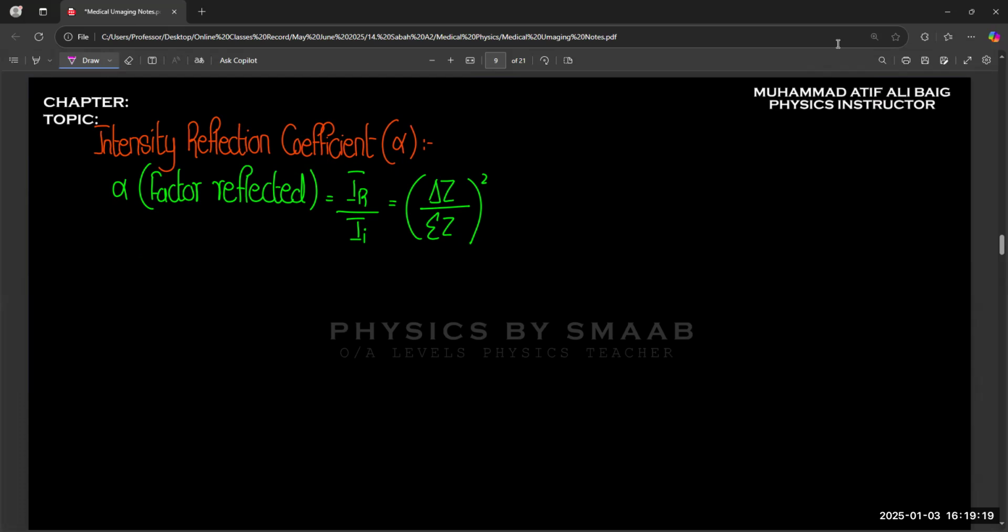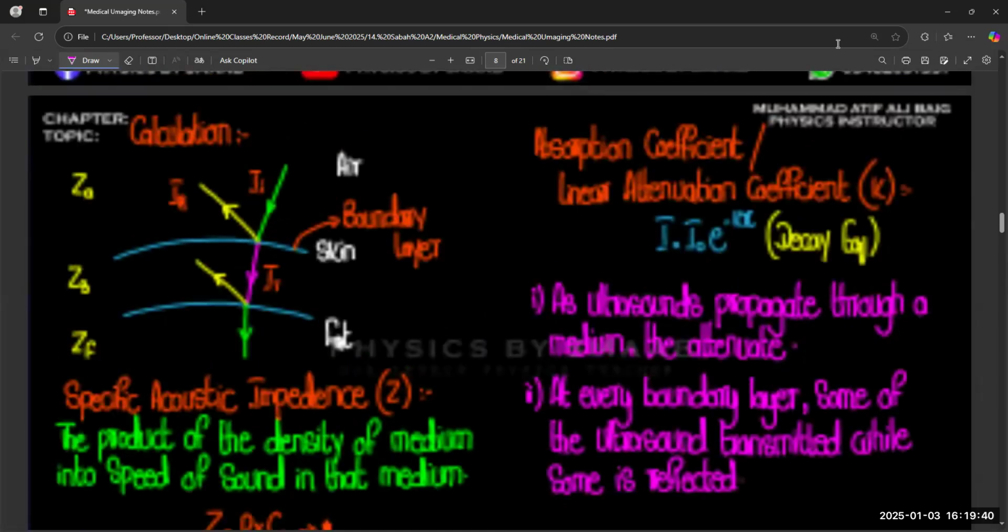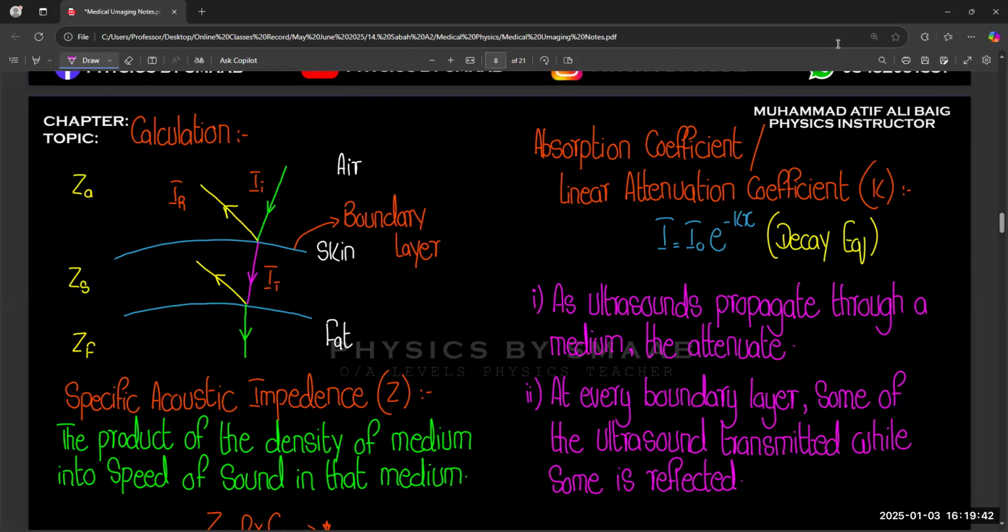So let's suppose we are going to use it for the air skin boundary. In the air skin boundary, we observe there is a value of incident I, transmitted I, reflected I, and also the values of ZA and ZS.